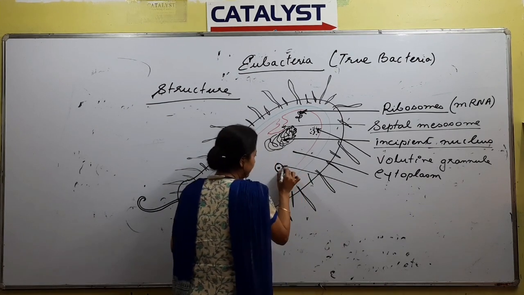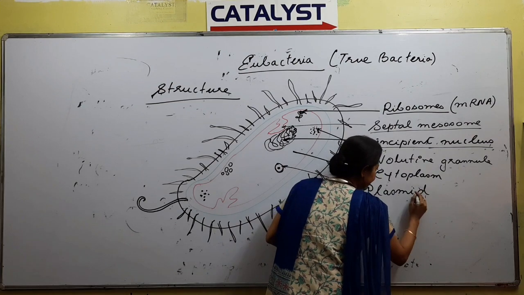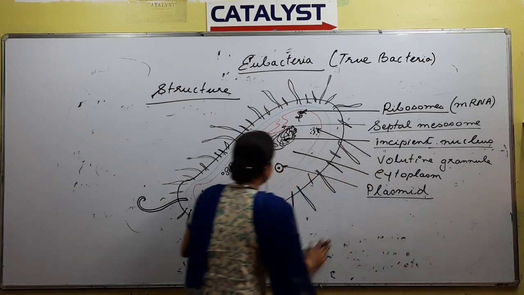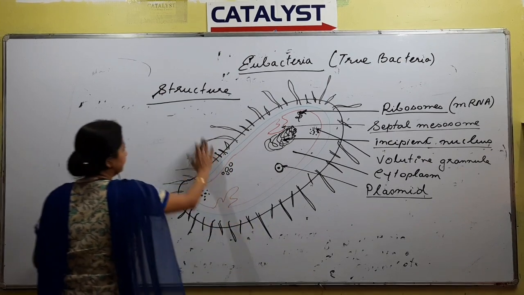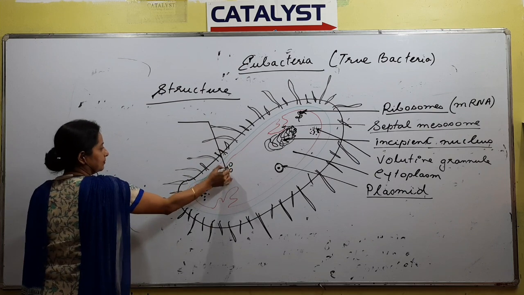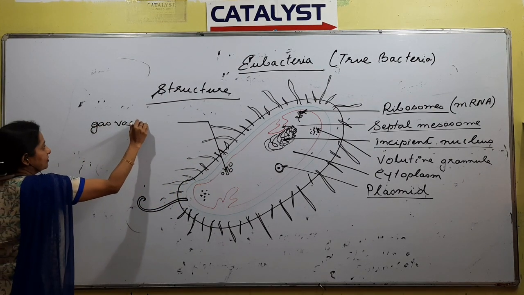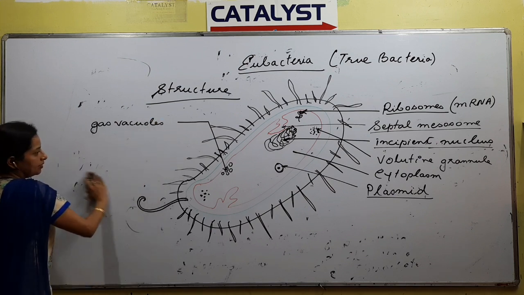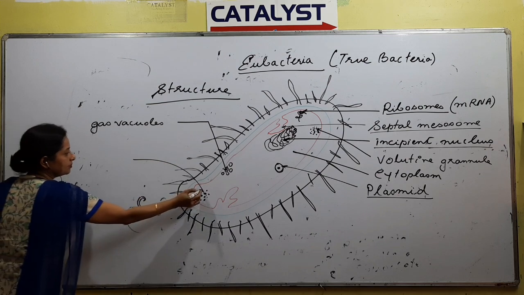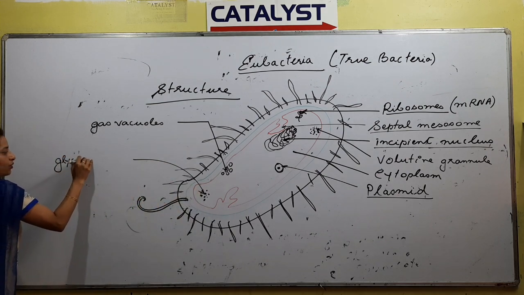A black color, what will this be? You have a structure called as plasmid, something that is present in each and every bacteria. Plasmid. Next, gas vacuoles, right? Next, this dotted portion is glycogen granule.